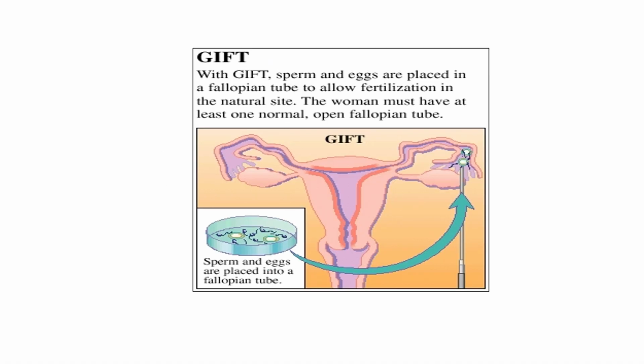Okay, as you can see in this particular picture, the egg is collected from the female's body. Sperm is also collected from the male body. Then both are mixed and this mixture is transferred into the fallopian tube over here. Okay, so fertilization occurs naturally inside the female's body.